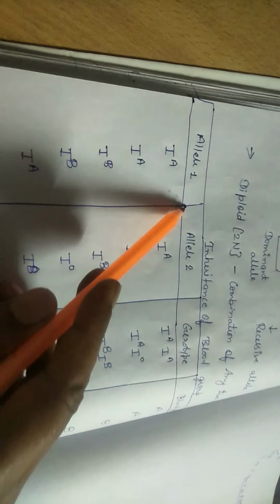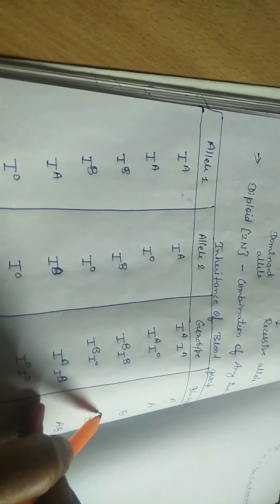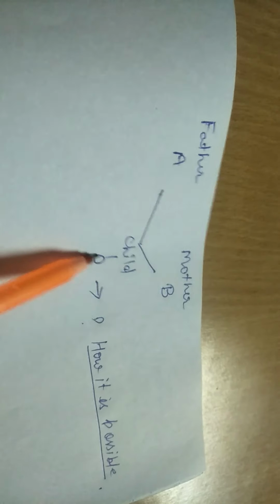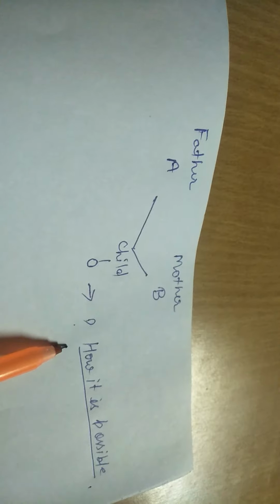There are six possibilities. These six possibilities decide our blood group. Clear? On the basis of it, suppose one question is given. A father has blood group A and mother blood group B, and they have a child whose blood group is O. तो ये कैसे possible है? This we want to find out.